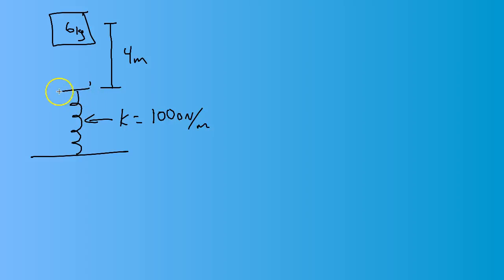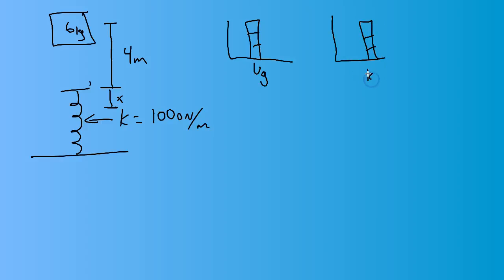And so here's the problem. So it's going to fall 4 meters before it hits the spring, but if you think about it, the height's going to continue changing as it compresses the spring. So whatever this distance x is going to be part of the height of this. And so when I set up this equation, I say, just like before, I start with gravitational potential energy, and I'm going to end with elastic potential energy, but I have to account for the fact that this is more than 4 meters. Okay, so when I write my equation to solve for this, what should I say that my height is?